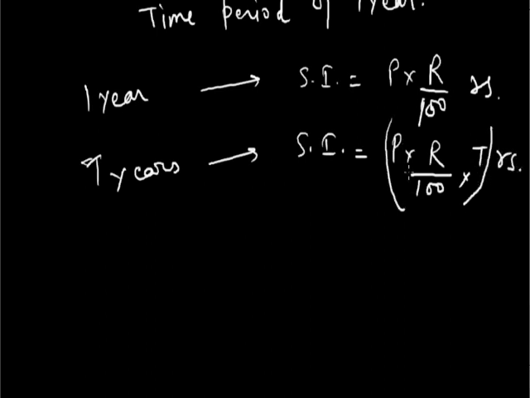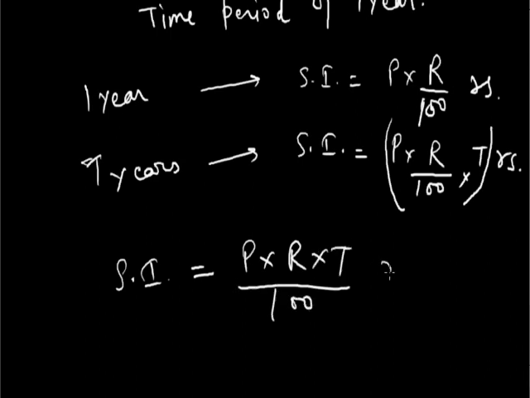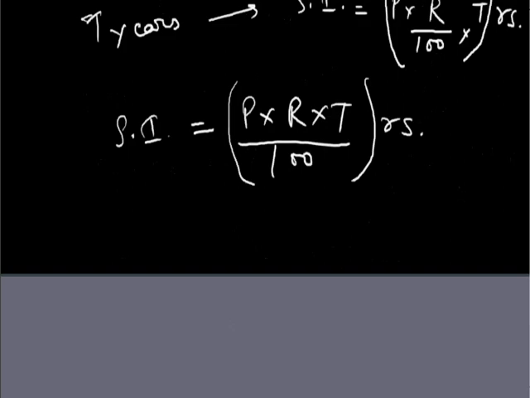This is the formula for SI, where P represents the principal sum of money or just the principal, R represents the rate of interest given in percentage for 1 year or per annum, and T represents the number of years. Alright, here we have derived the formula for SI as P multiplied by R multiplied by T divided by 100 rupees. Now comes the concept of amount.